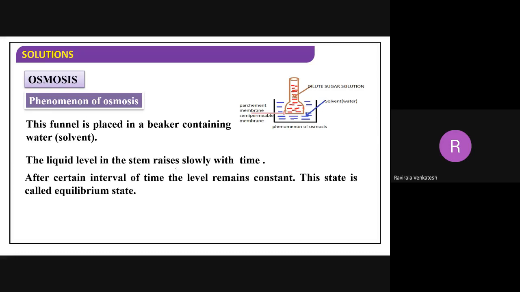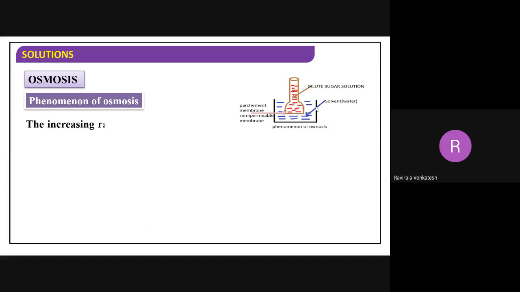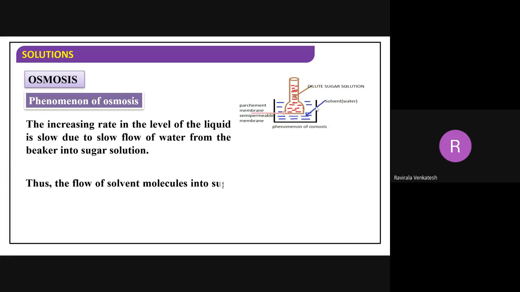So the liquid level in the stem rises slowly with time. That means the liquid level in this case increases slowly. Now after a certain time, what happened? Further movement will not take place here. So it will reach an equilibrium state where the solvent molecules do not move in the upward direction. After a certain time, an equilibrium is established, isn't it? So at that time, what happened? Nothing will take place.